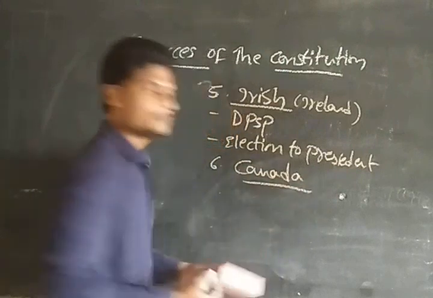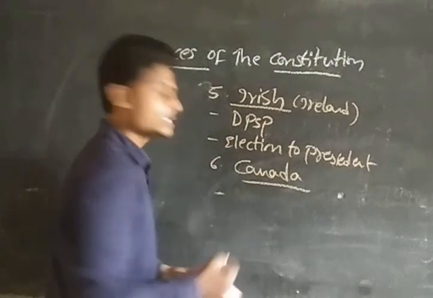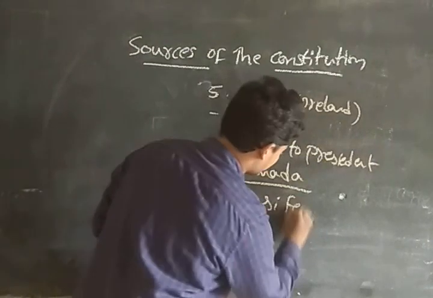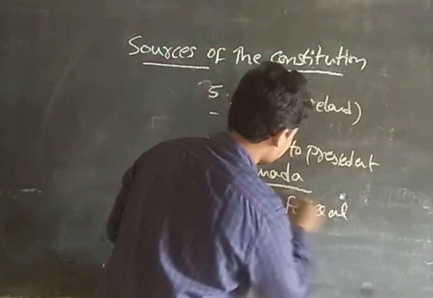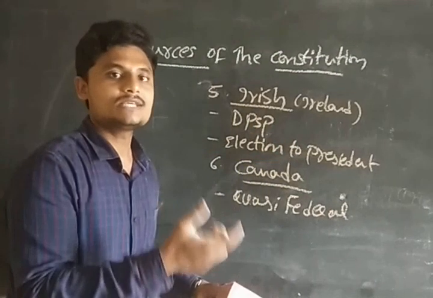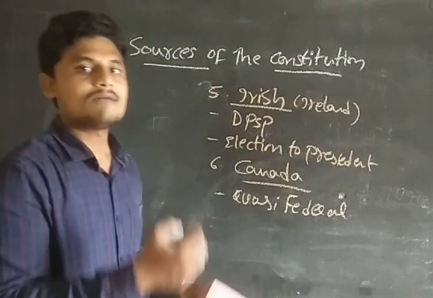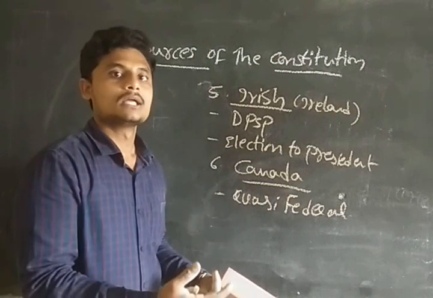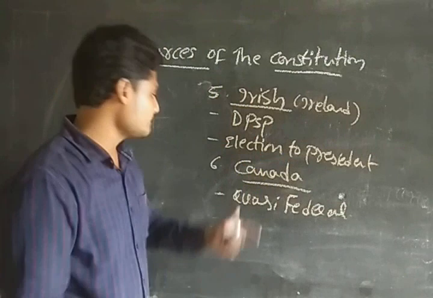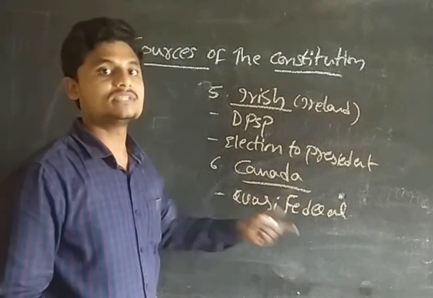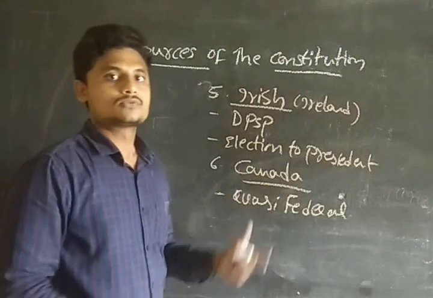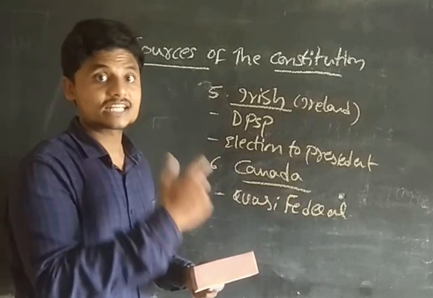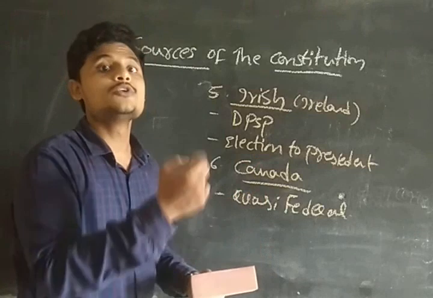And after that we have Canada. So from Canada, what provisions have we taken? From Canada, we have taken the quasi-federal. What do you mean by quasi-federal, guys? Quasi-federal is nothing but we have the structure of a federal, but the working is quasi. So the structure will be federal, but we are unitary in bias.